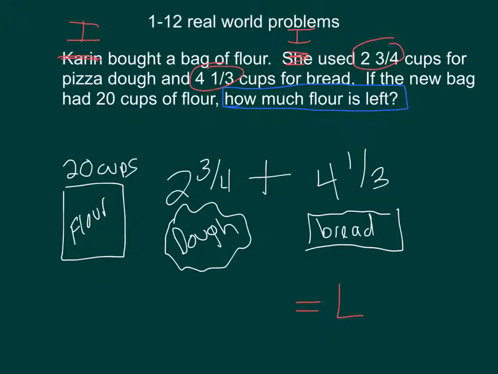Let's continue on. What is it that I did when I solved this problem? I decided to add the two fractions. So I'm going to write down exactly what I did. I added 2 3/4 to 4 1/3. I added those first, and then I subtracted that answer from 20. And we need to let the reader of the problem know that they have to add these two numbers first, and the thing that tells them that is parentheses. So we'll put parentheses around that. Once they've solved this problem, they need to subtract it from 20. So the 20 will have to go in front of it.